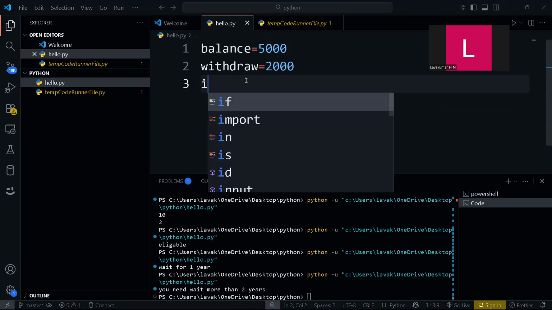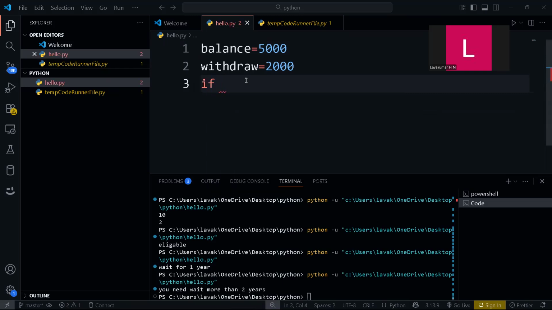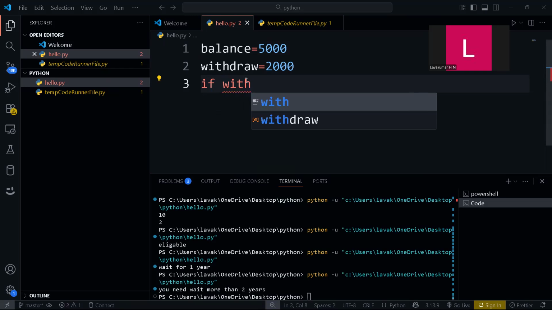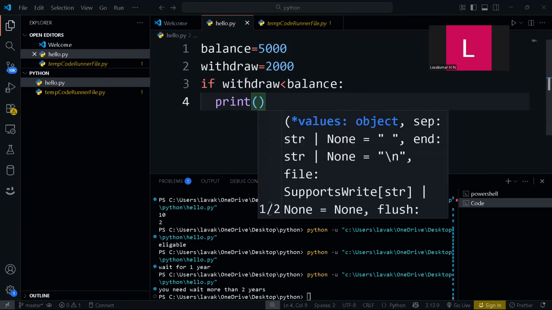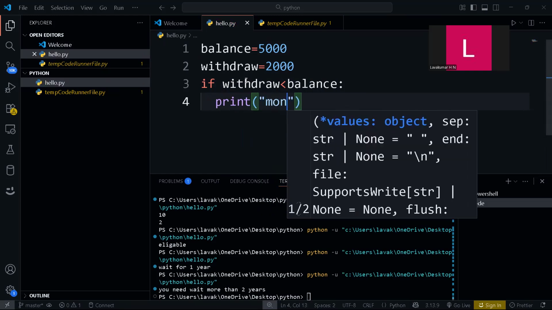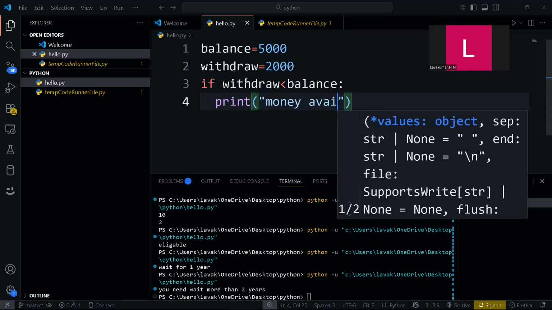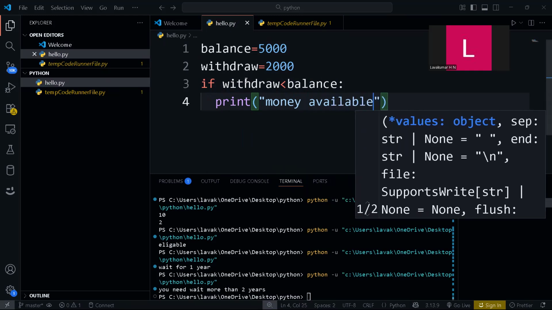Now I use if, with balance. Now we need to withdraw. So if withdraw is less than balance, we can withdraw successfully, and money is available.